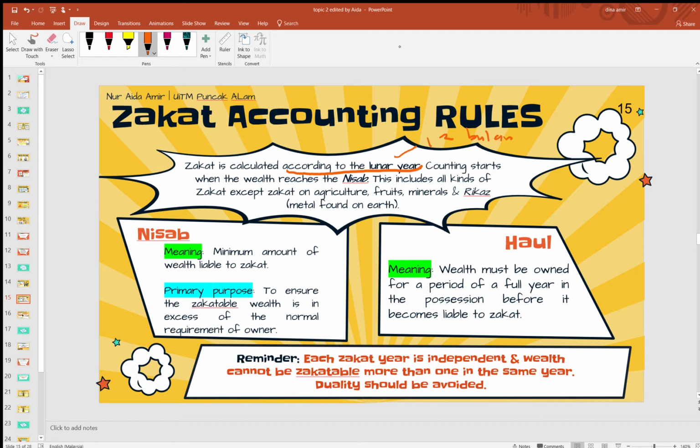The counting of the lunar year will start when the wealth reaches the NISAB.